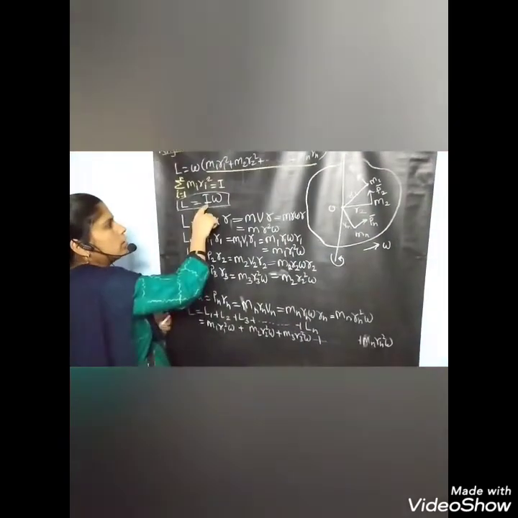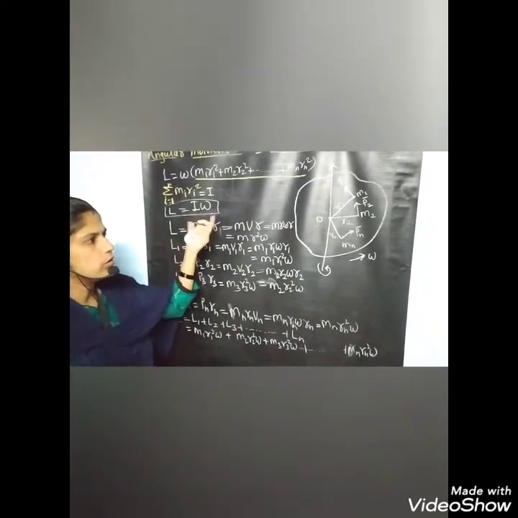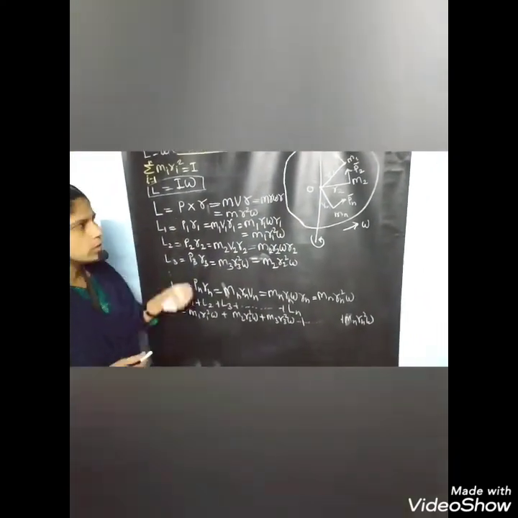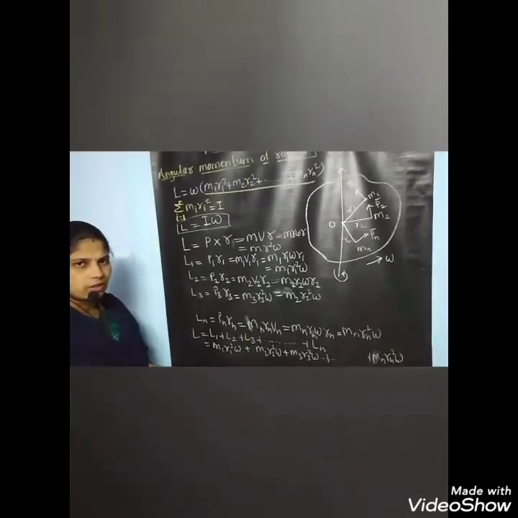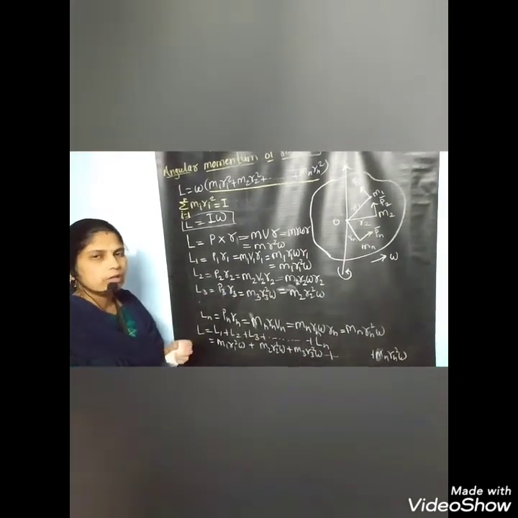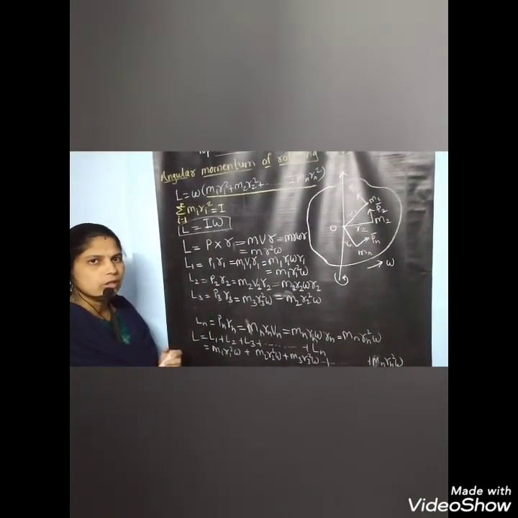Using this equation, we can find the angular momentum of the rotating body. With the help of that, we have to discuss the principle of conservation of angular momentum. We will discuss the principle of conservation of angular momentum in our next lecture.